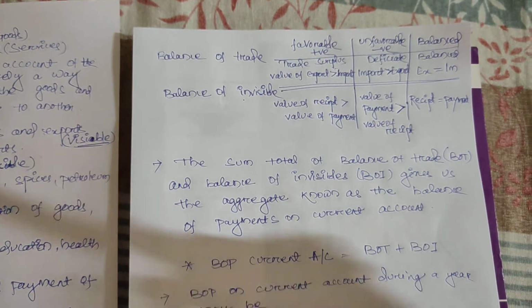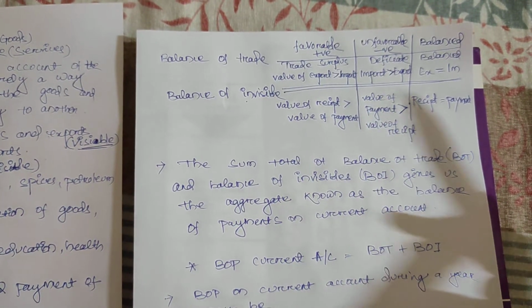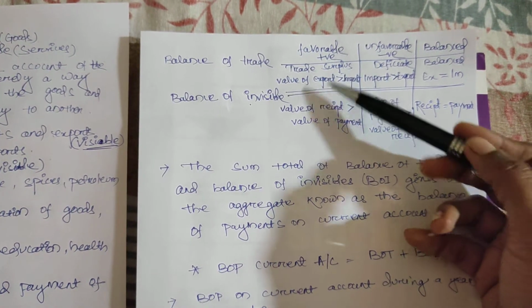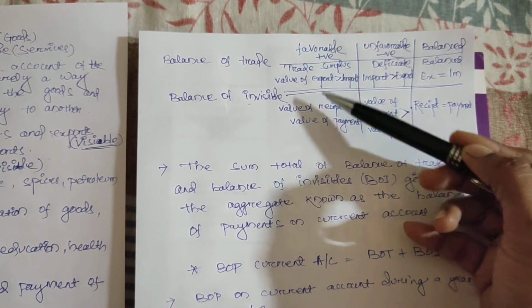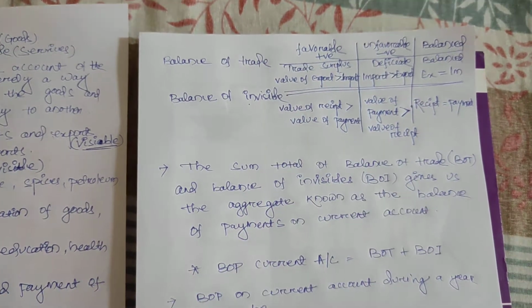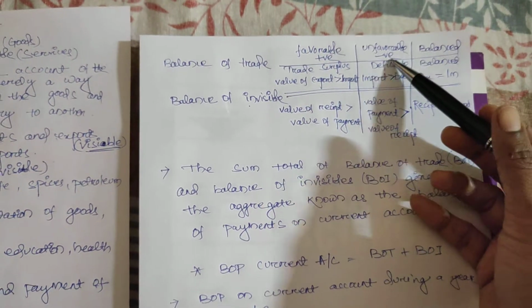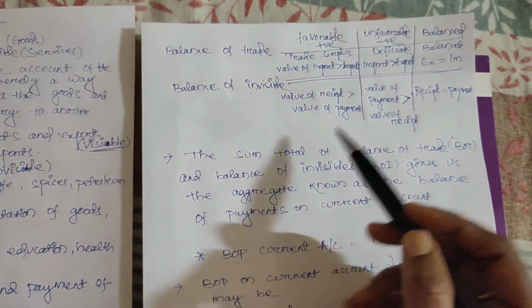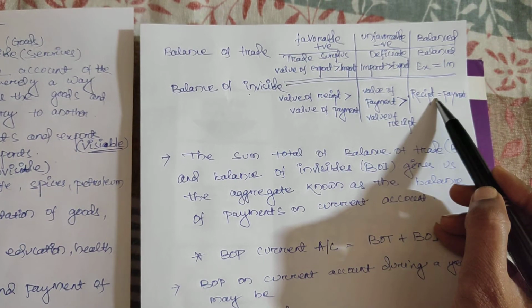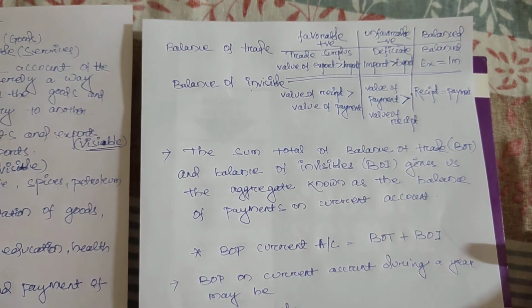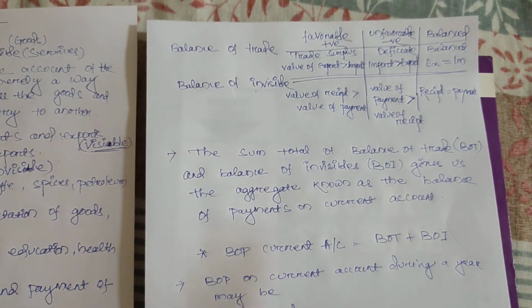For any country it is not a good sign. Developed countries all the time want trade surplus and a favorable, positive situation. Unfavorable is obviously a negative situation, and if balanced, that's very good. Then what is balanced in the balance of invisible? When the value of receipt is equal to the value of payment, that is known as balance of invisible.